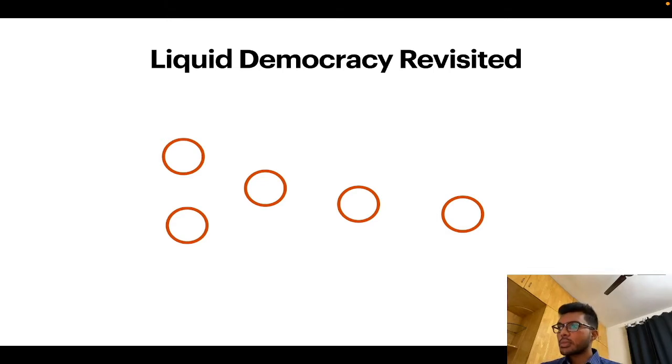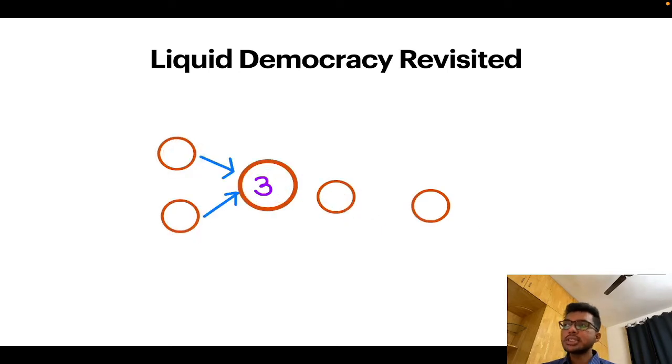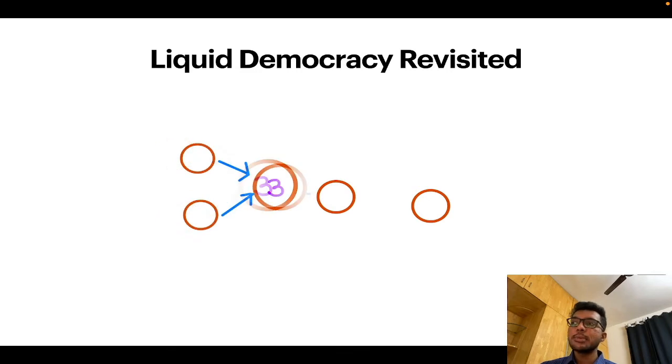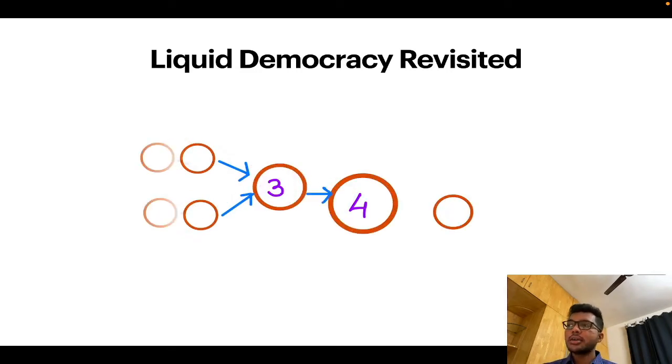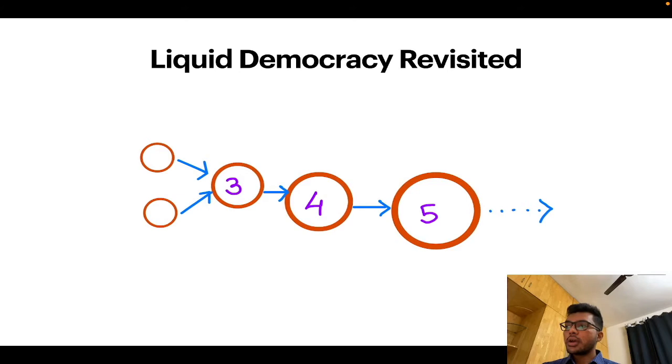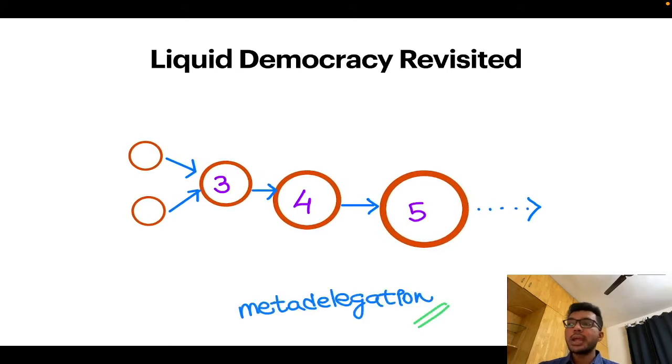So we had seen that every voter had a choice to delegate his or her vote to another voter. And the delegation can just keep propagating. The delegated votes can propagate through the graph, and the next node may again choose to delegate the seed votes, and so on. This can just keep on happening, and so we had seen that this was the meta delegation component, where the delegated votes can again get delegated, and so on.